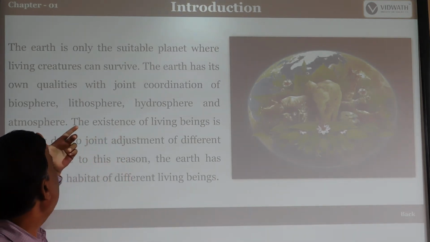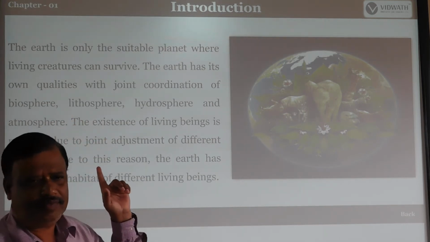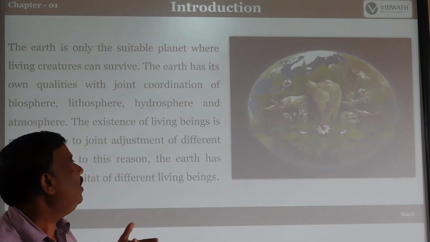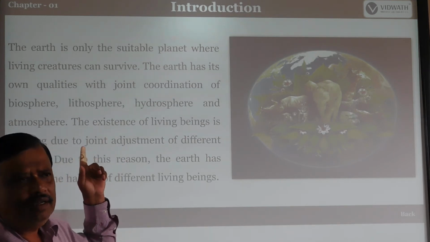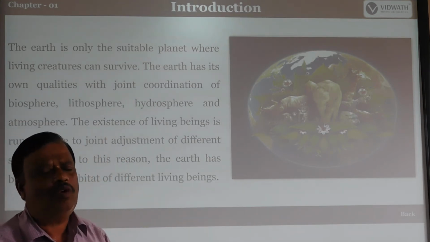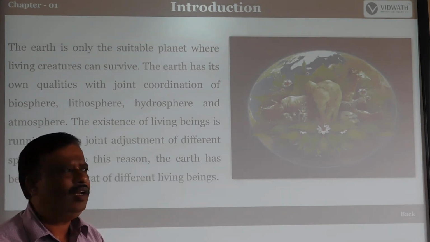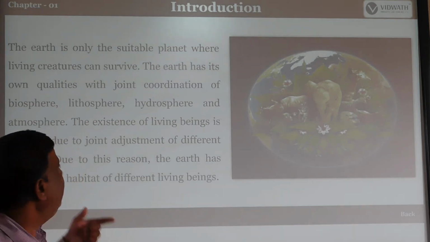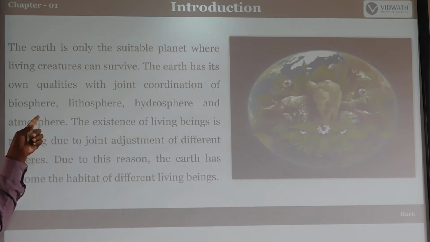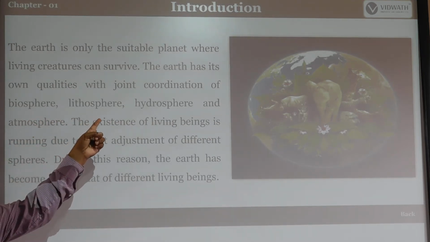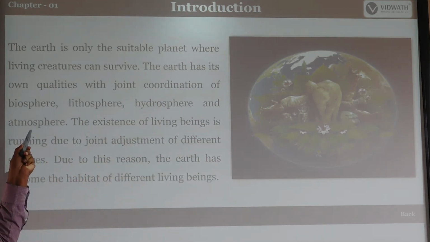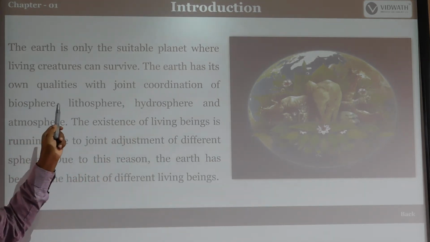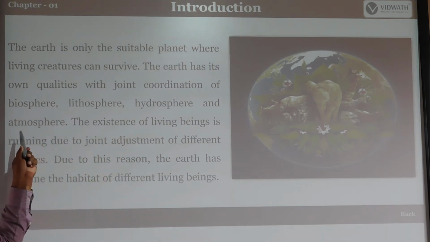The Earth has its own qualities, with the joint coordination, as I have already told you, with other spheres, that is biosphere, lithosphere, hydrosphere, atmosphere. So bio, litho, hydro and atmosphere, 1, 2, 3, 4.